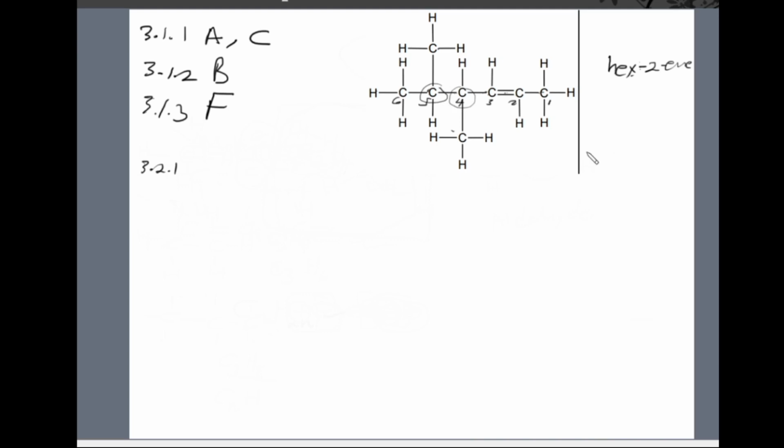So it means this will be methyl. We'll have methyl in our name. If it was 2 carbon atoms, we'll have ethyl. If it was 3, we'll have propyl, and so on, right? So we will say the name of this compound is 4,5-dimethylhex-2-ene, right? Hex-2-ene, right? And then we move on to 3.2.2.